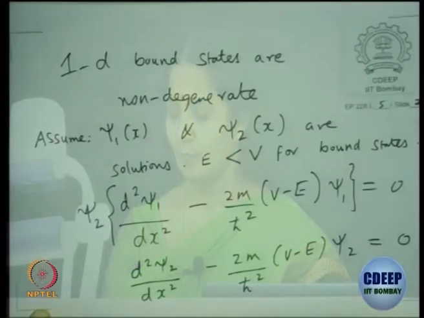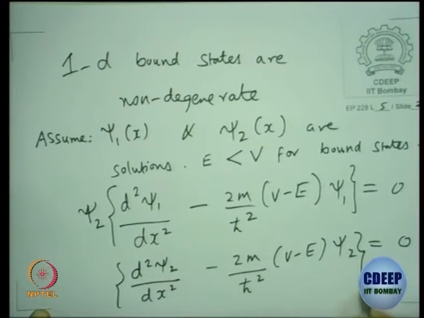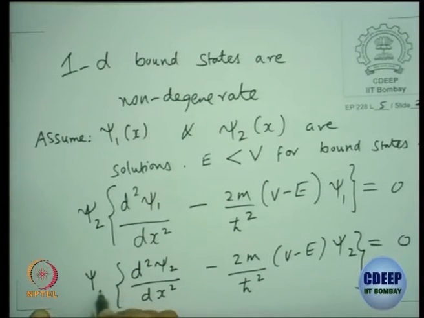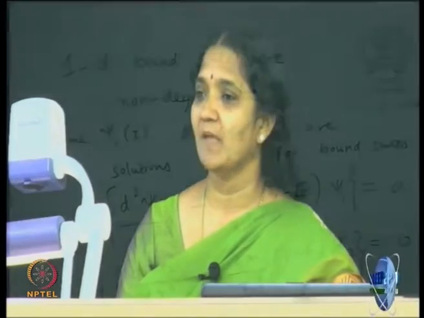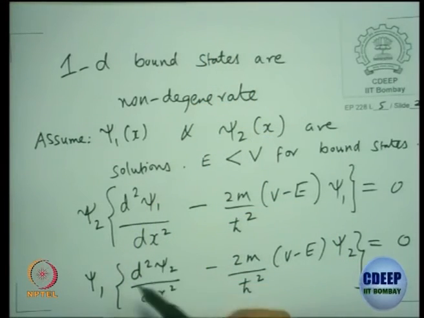So multiply the first equation by psi 2. Similarly, multiply the second equation by psi 1, and then you try to subtract one from the other. What happens when you subtract? Which term cancels? The second term cancels. What will you be left with?